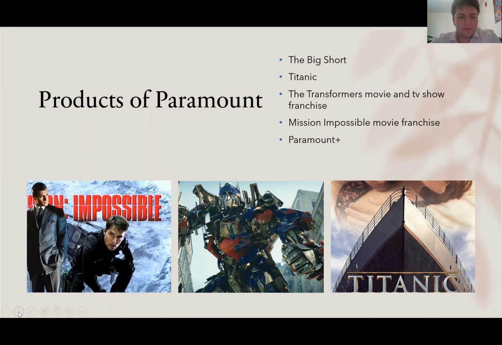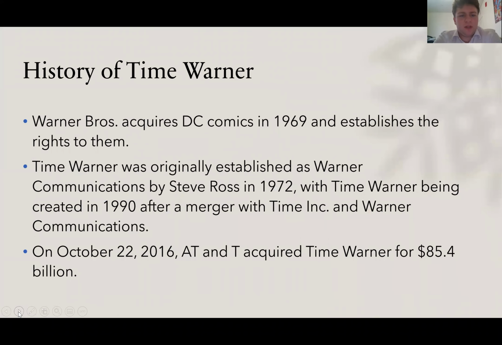So the history of Time Warner includes Warner Brothers acquiring DC Comics in 1969 and establishing the rights to them. Time Warner was originally established as Warner Communications by Steve Ross in 1972, with Time Warner being created in 1990 after a merger of Time Inc. and Warner Communications.